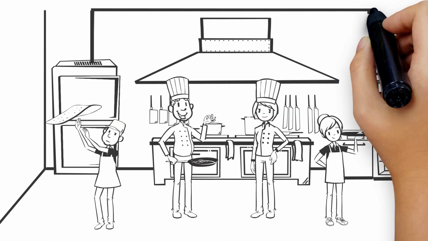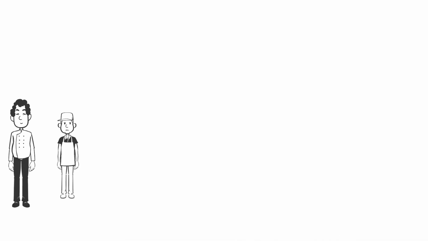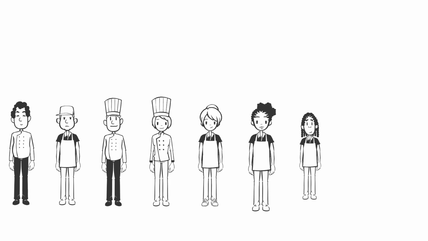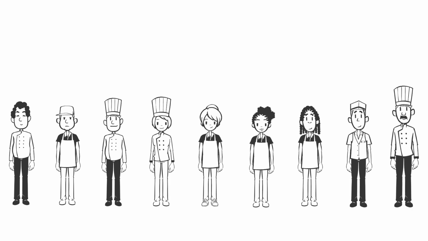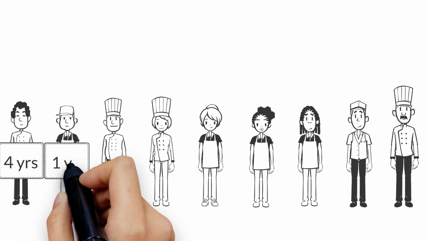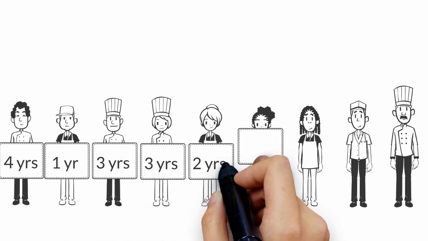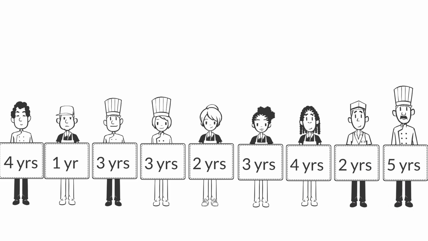Let's consider the example of the length of employment for part-time workers. Imagine that there are 9 part-time staff members here. It's like a restaurant or something similar. Now, let's say one person has been working for 4 years. Another person is a newbie in their first year. And yet another person has been working for 3 years. We have 3 individuals with 3 years of experience, 2 with 2 years of experience, 1 with 5 years of experience, and 1 with 4 years of experience. That's the situation we have.